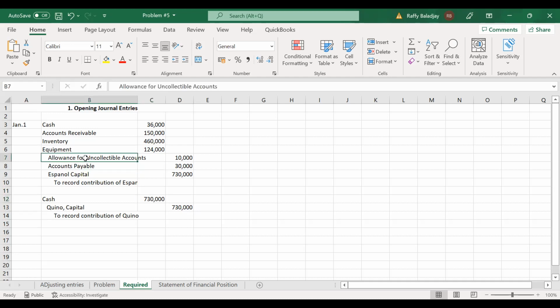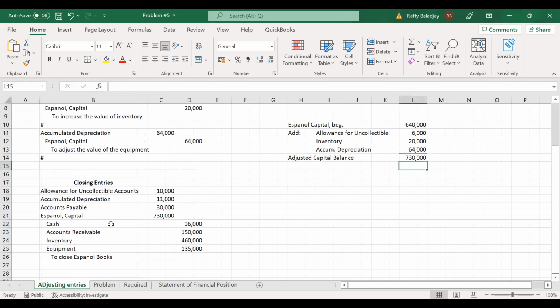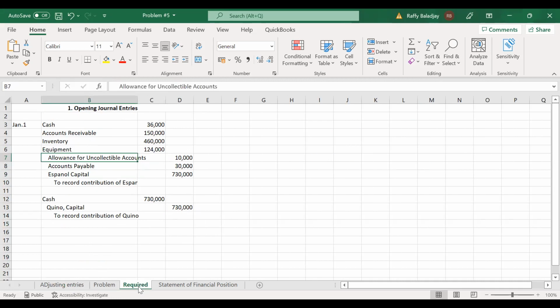Unlike the allowance for doubtful accounts, still you will record this in the new set of books because there is still a possibility that this account will be collected. So all of the items here in the book of Hispanol are included except for the accumulated depreciation. You record the equipment based on its net value only. You will not include the account accumulated depreciation. Okay, so this is how you record the contribution of Hispanol.